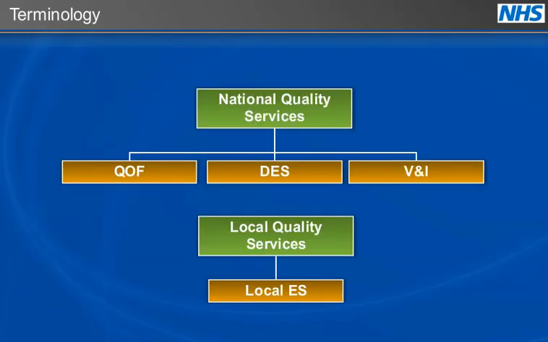Quality services are the national and local services supported by CQRS. The QOF, Direct Enhanced Services, and Vaccination and Immunization are all national quality services because they're determined at a national level. Local enhanced services are local quality services as they can be determined at a local level.